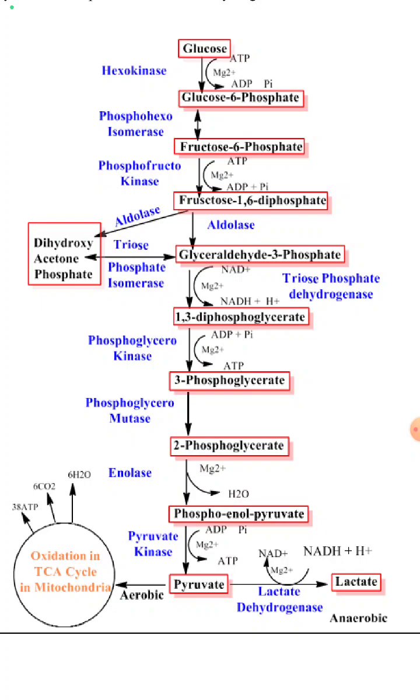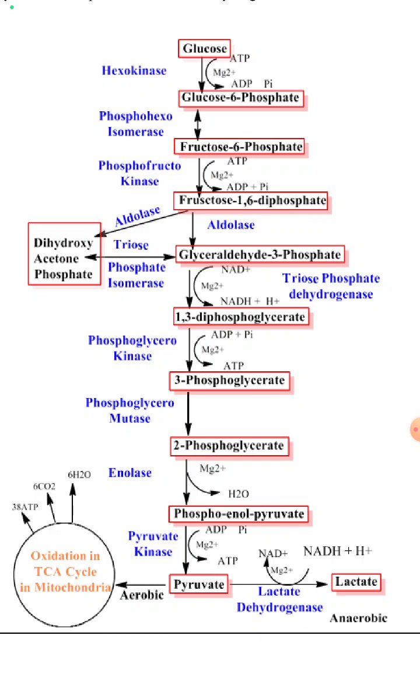The next step is the cleavage of fructose 1,6 diphosphate to dihydroxyacetone phosphate and glyceraldehyde 3 phosphate in the presence of aldolase. These two products are interconvertible in the presence of triose phosphate isomerase.